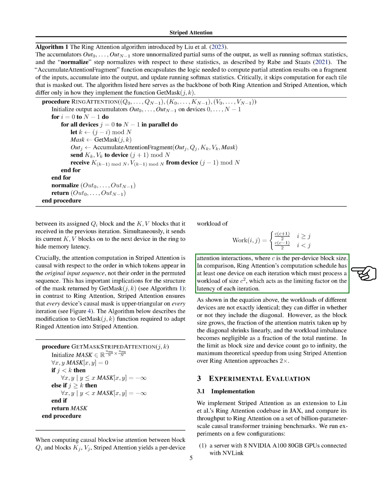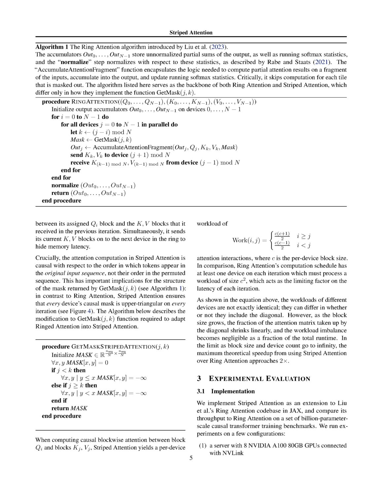In comparison, ring attention's computation schedule has at least one device on each round which must process a workload of size c squared, which acts as the limiting factor on the latency of each round. As the block size grows, the fraction of the attention matrix taken up by the diagonal shrinks linearly, and the workload imbalance becomes negligible as a fraction of the total runtime. In the limit as block size and device count go to infinity, the maximum theoretical speedup from using striped attention over ring attention approaches 2 times.